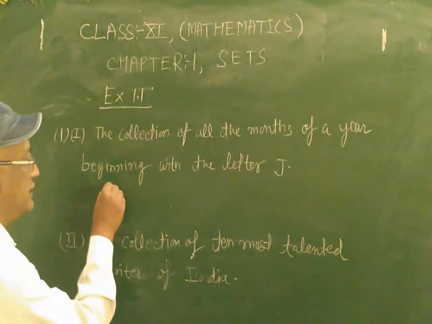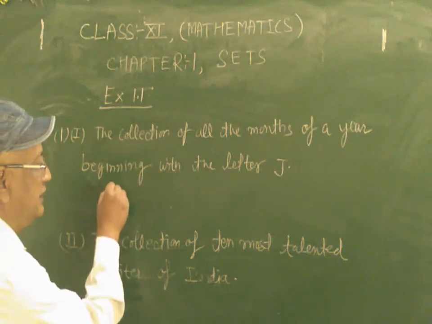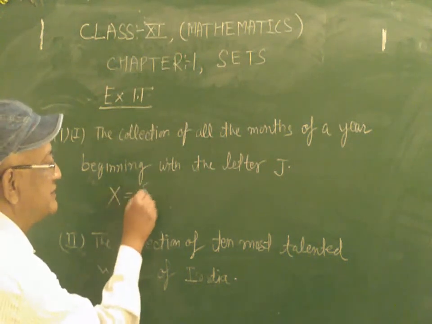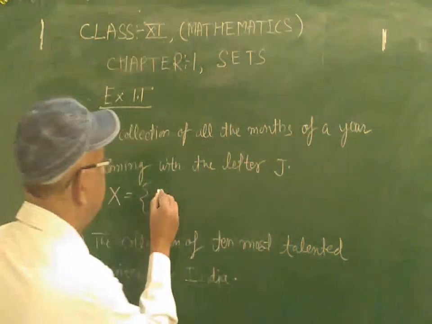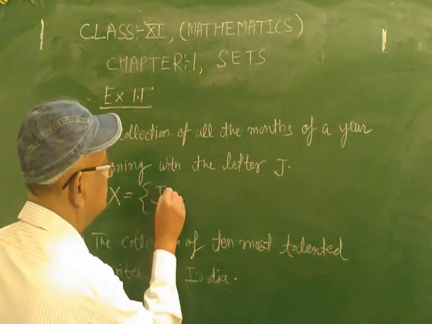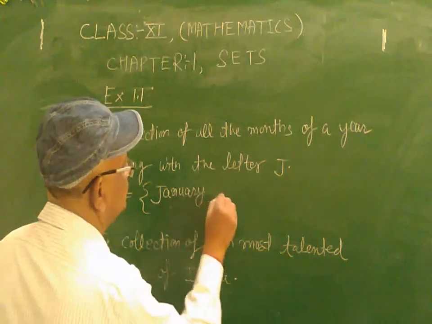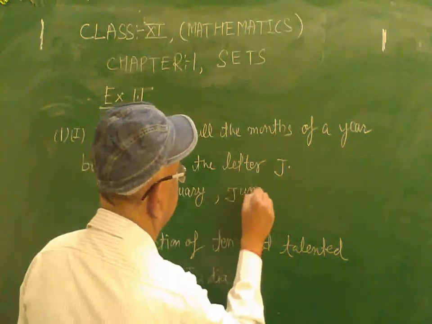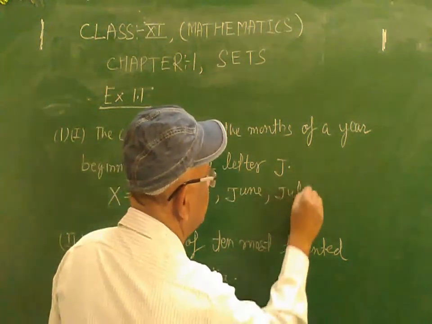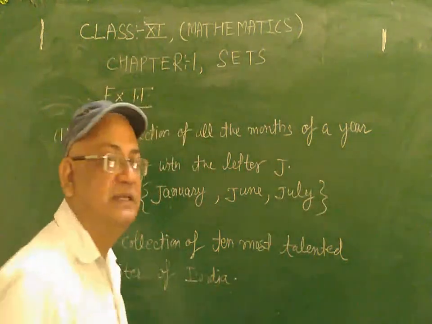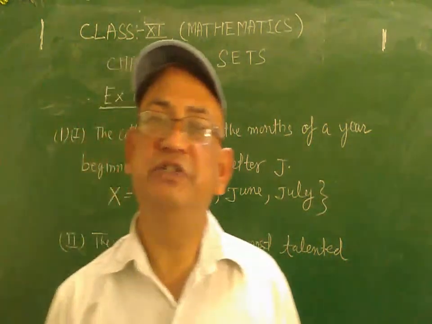You will just write X. You have taken X as a set, it is capital X. You will put braces. Then you will write January, June and July. So these are 3 months starting with the letter J.